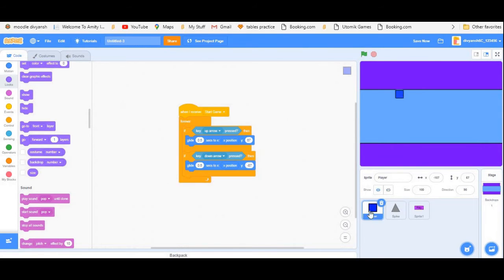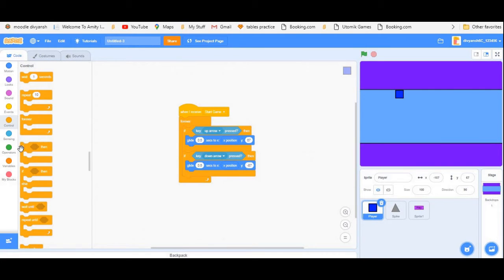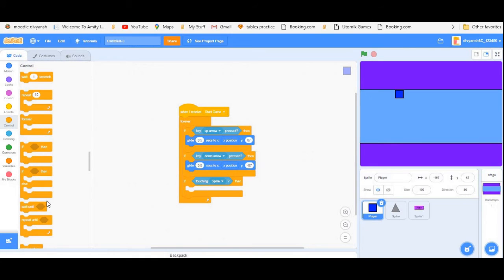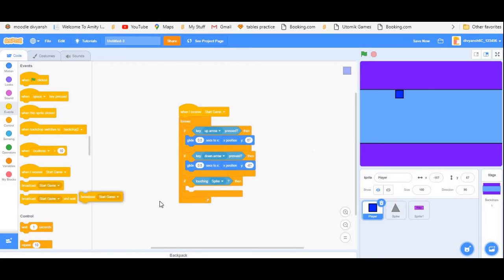Now a player needs to die when it touches the spikes. So in this forever loop, if we are touching spike, broadcast a new message and call it game over.